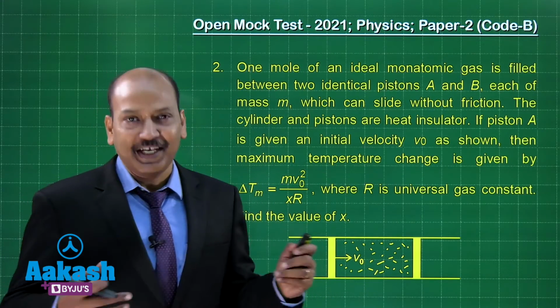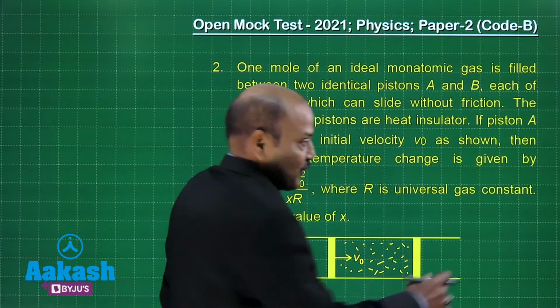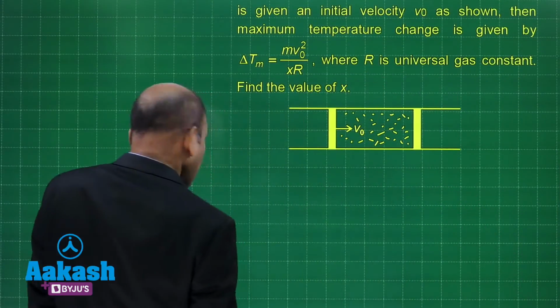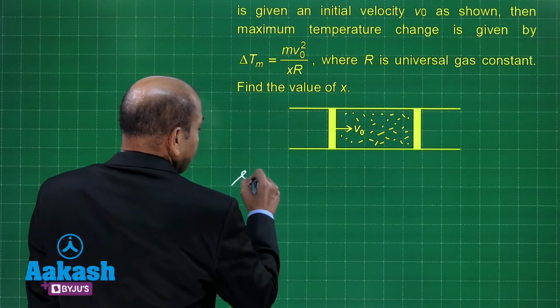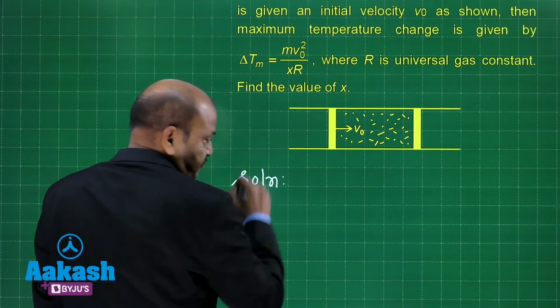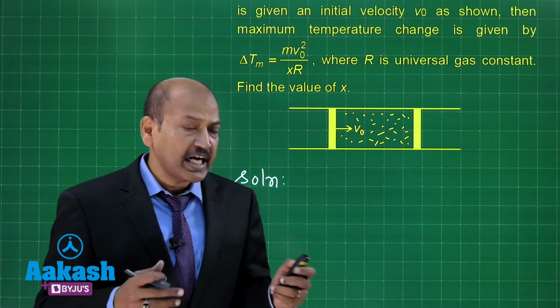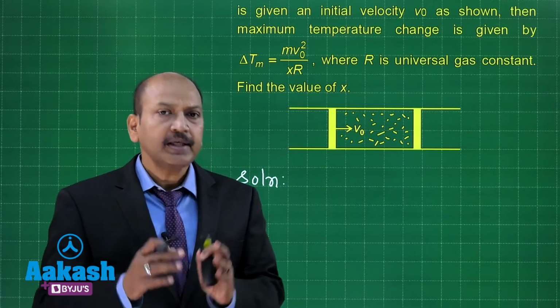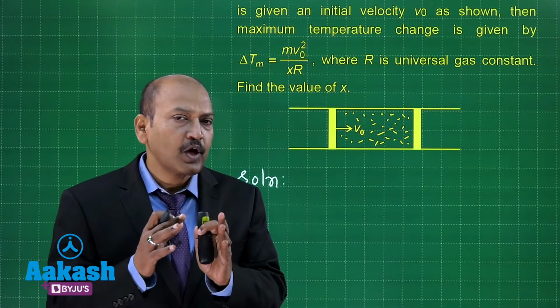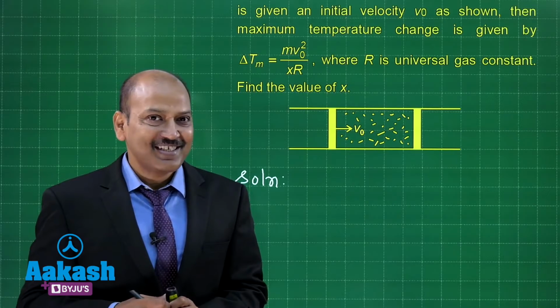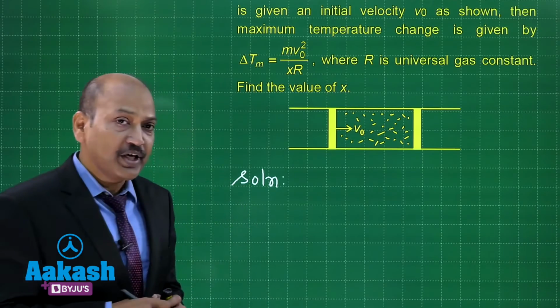Find the value of x. So, interesting one, and let's begin our discussion. And well, what are the main concepts here? The maximum change in temperature of the gas will be observed when there is maximum loss in the kinetic energy of the system of the two pistons. Okay, that's a very important point.